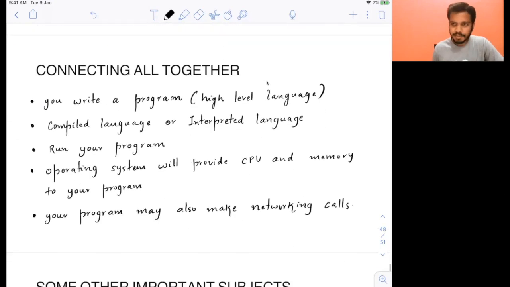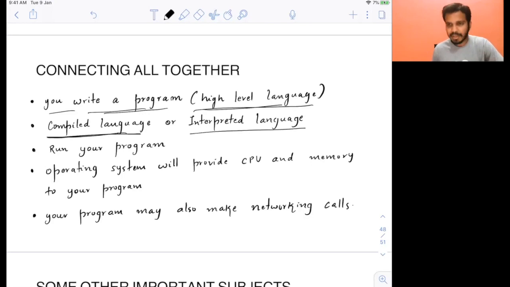Now let's connect all of this together just to give you an example. As a user, you will write a program in a high level language like C, C++, Python, Java. Now these high level languages need to be converted into machine language. You can use either a compiler or an interpreter to convert this. Once this is converted into machine code, you can run your program. Once you run your program, the operating system kicks in. The operating system will provide CPU and memory for your program, and it will also run your program on the CPU.